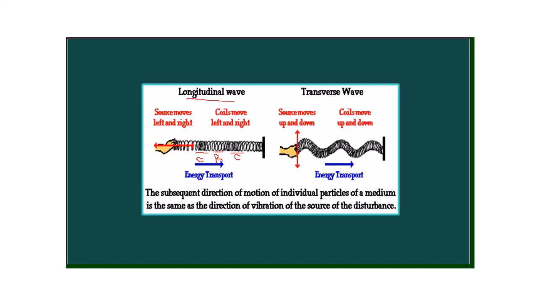So in this wave, the source moves from left to right. That means in this direction as depicted here. And the coil also moves from left to right, which means that in longitudinal wave, the particles vibrate along the direction of propagation of the wave.